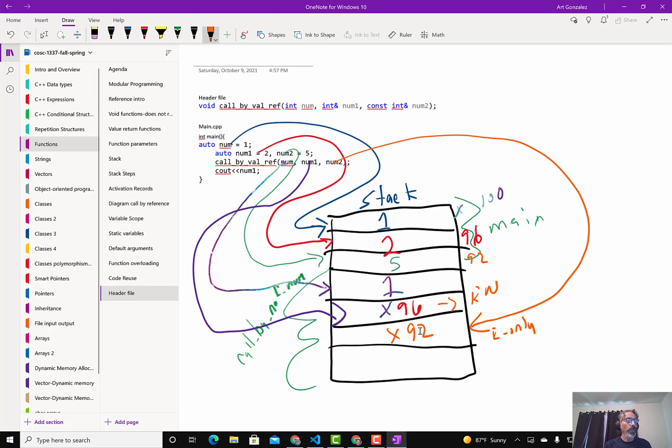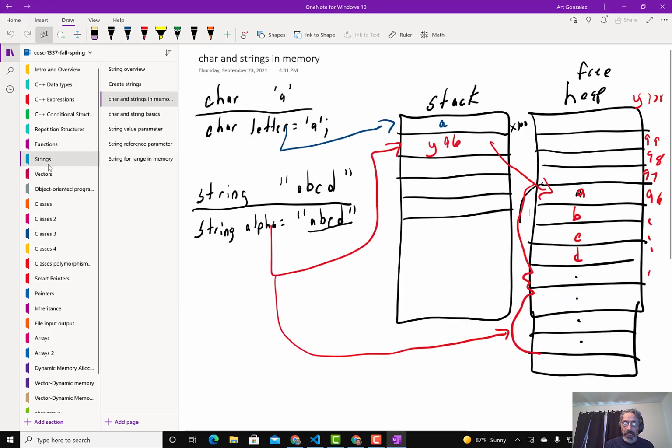Okay, so then we'll move into strings. And you will get questions dealing with strings, right? It'll ask you where the string stores data, and the data is on the heap, okay? So how do we read this? A character, letter A, stores the value on the stack.